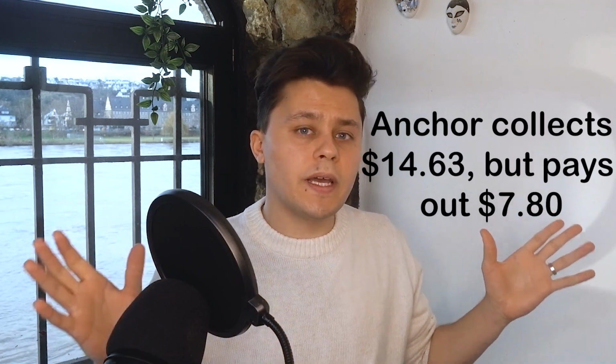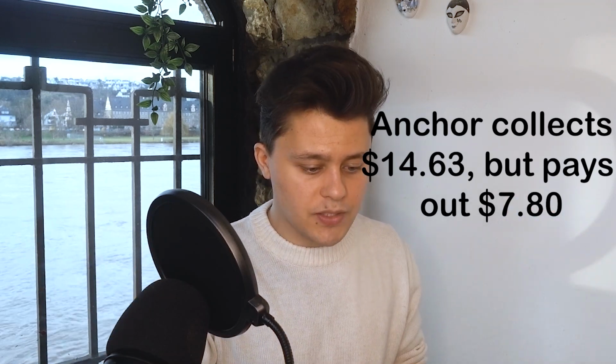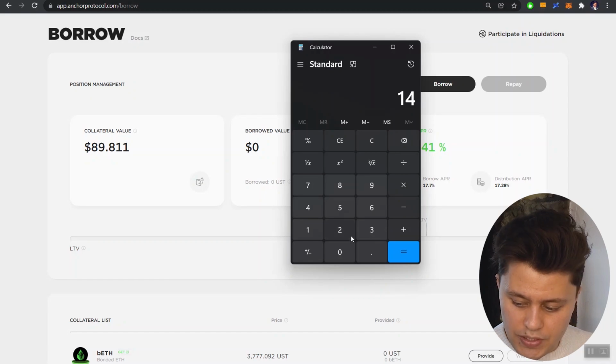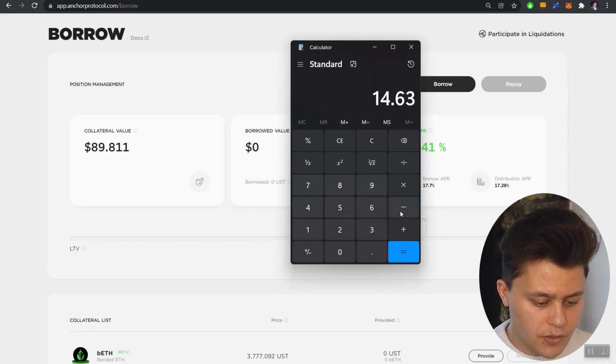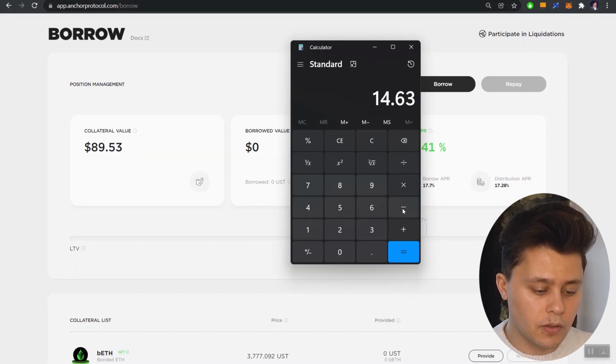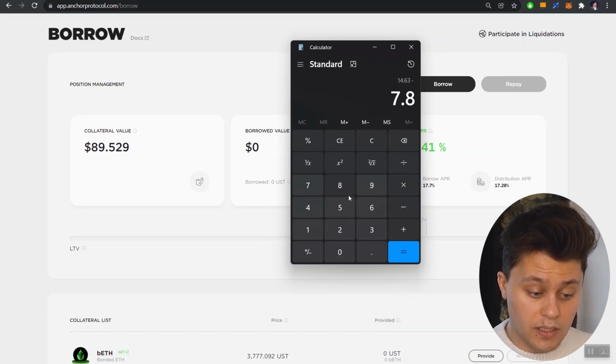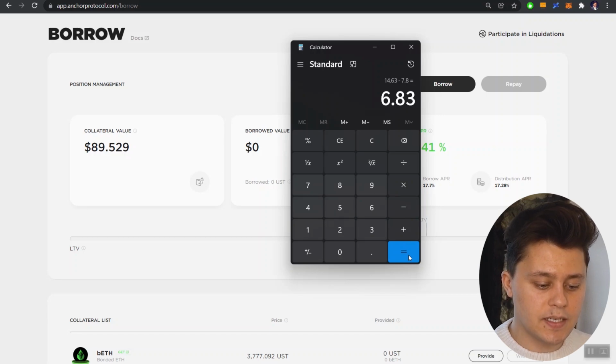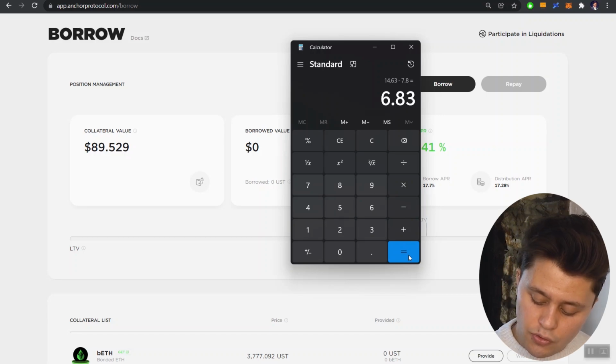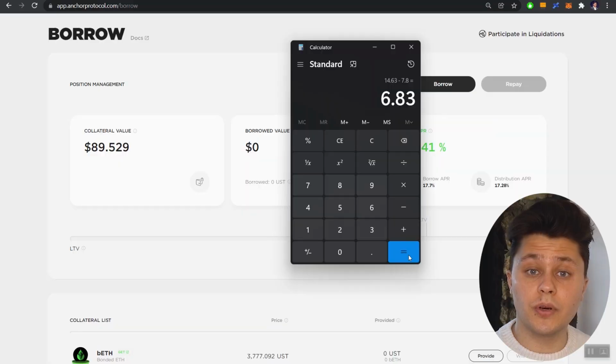Now, in this example, what would end up happening to that remaining balance? We see this, right? 14.63 would be the amount collected by Anchor from the borrower, and they have to pay out $7.80. So we can see that there's $6.83 left over. Well, that money in this example will actually go into the yield reserve.